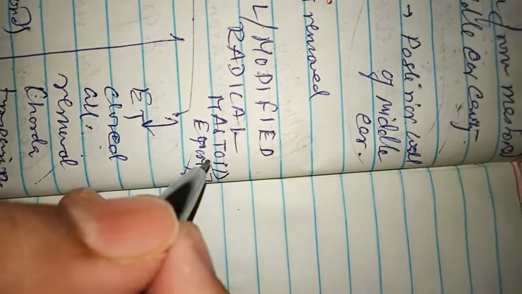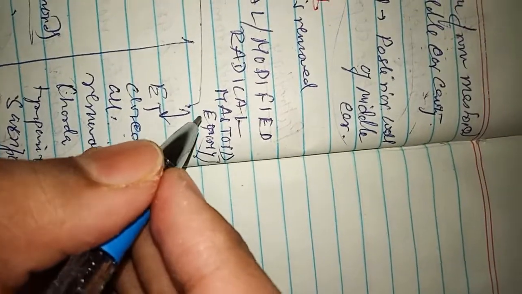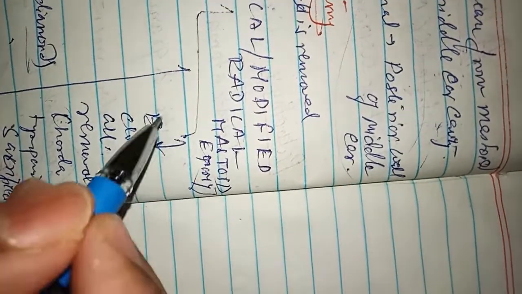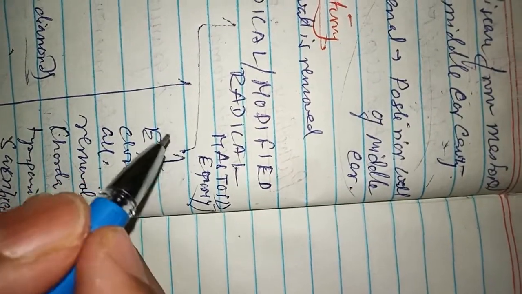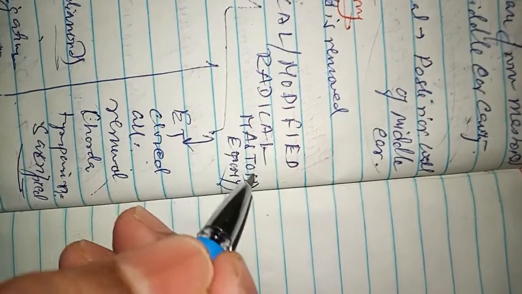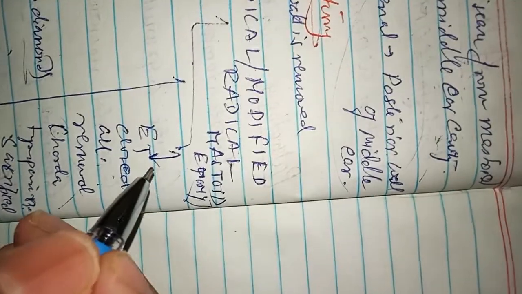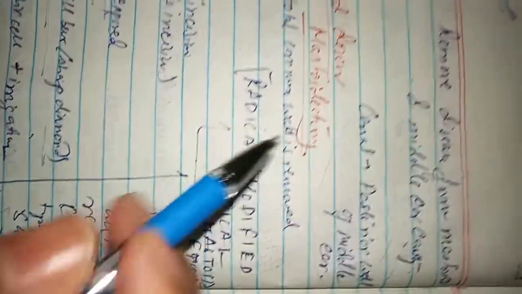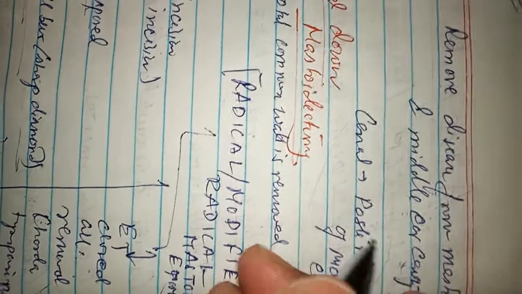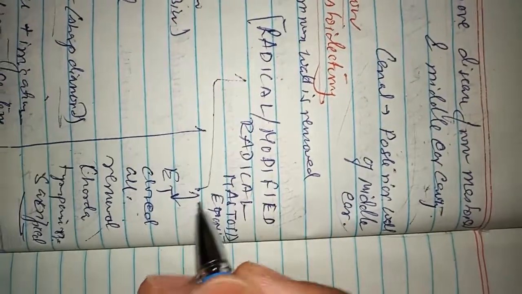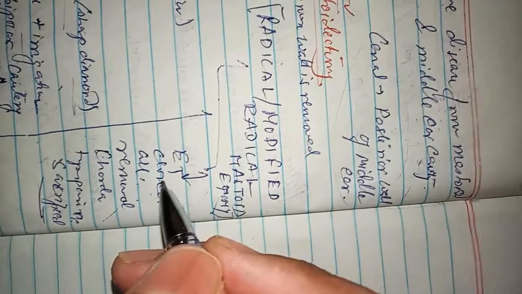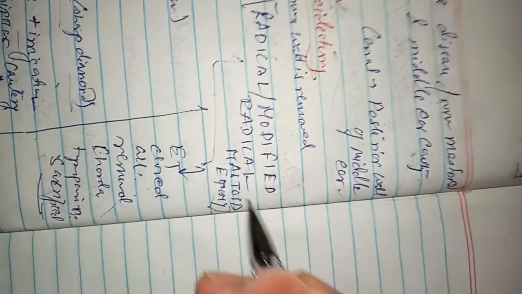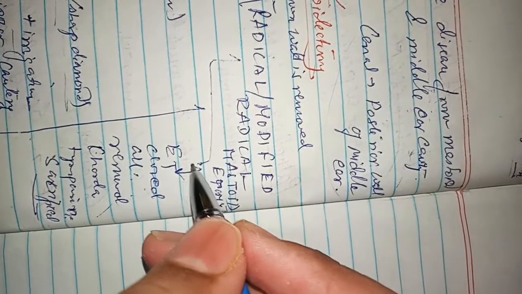Now in modified radical mastoidectomy, we also do tympanoplasty, because if there is any bone erosion or if we have to do any reconstruction of the tympanic membrane or the ossicles, we can do it along with the mastoid surgery in the canal down procedure. This is done nowadays. It is more preferred because it has fewer complications.